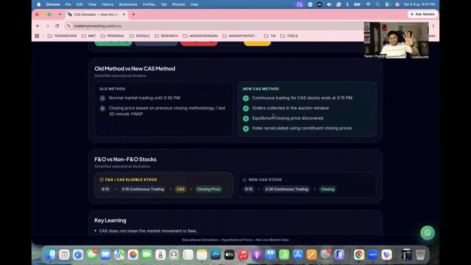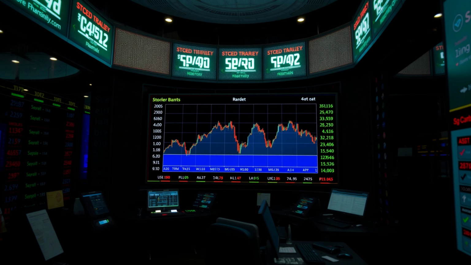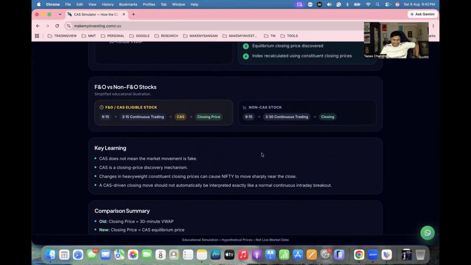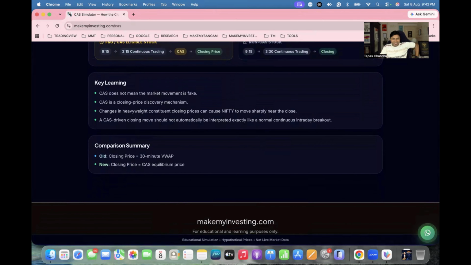So if you look at the difference between the old method and new method, how it looks is: in the old method, normal market will be trading till 3:30, but in the new method, what will happen? CAS will start at 3:15 for FNO stocks. Closing price is based on the previous closing methodology, which is nothing but 30 minutes VWAP. But currently what is happening? Orders are collected in the auction window. Then equilibrium price is discovered, and then the index is calculated based on the constituent closing prices. So very, very important learning, which we are going to discuss right now.